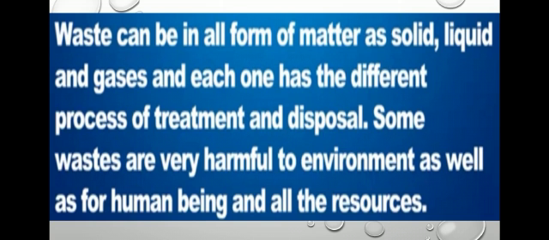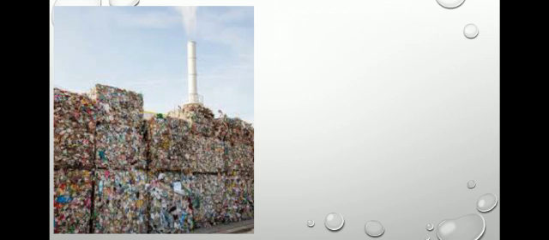Waste can be in the form of solid, liquid, and gases, and each one has a different process of treatment and disposal. Some waste is very harmful to the environment as well as human beings and all the resources. Waste pollutes our environment. In this lesson, children, we discussed waste management, right?